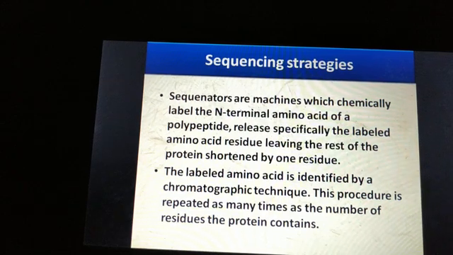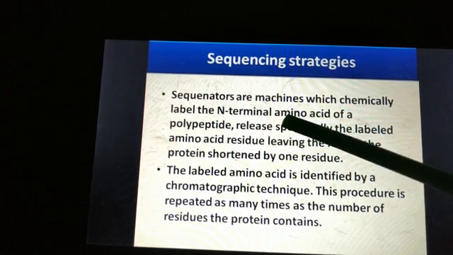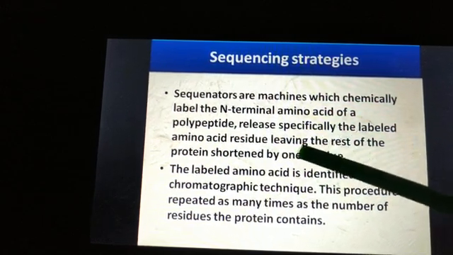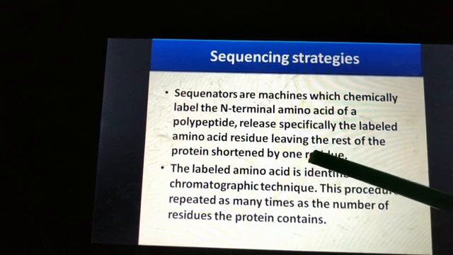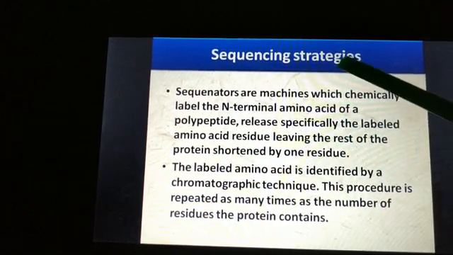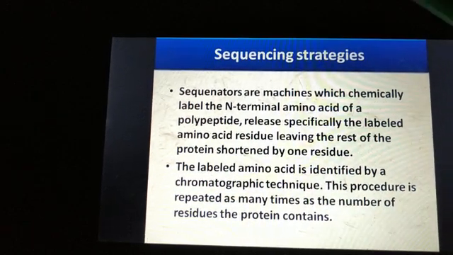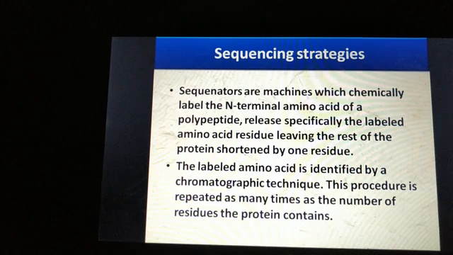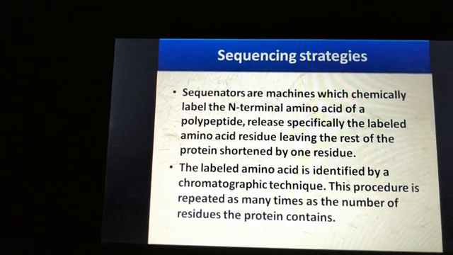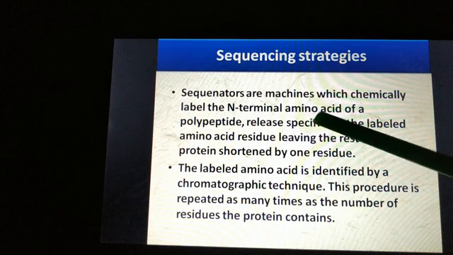Sequencers are machines which chemically label the N-terminal amino acid of the polypeptide. Specifically, it releases the labeled amino acid residue, leaving the rest of the protein shortened by one residue. See, this is an automated sequencer that I discussed in our previous slide, which was developed by Edman. Nowadays it has been more developed, and a little modification is also made. So the basic principle is the same.